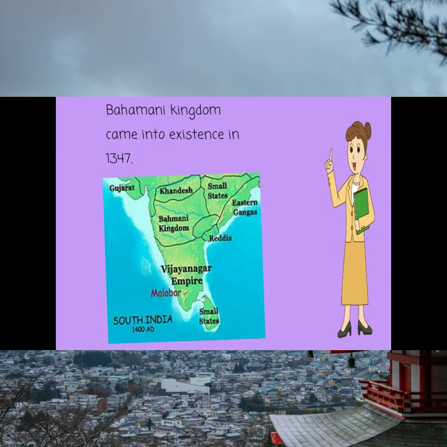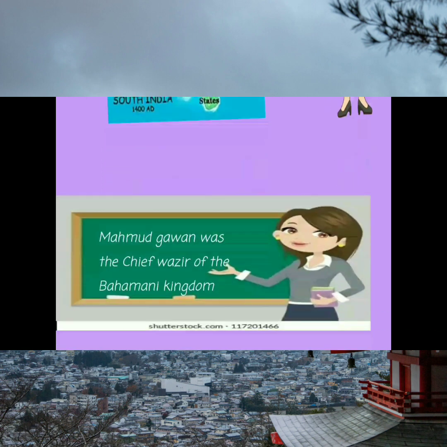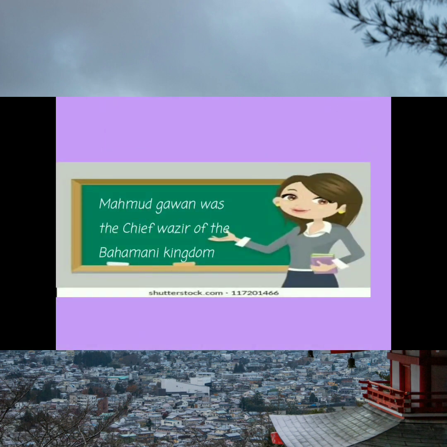The Bahmani kingdom came into existence in the year 1347. Again, you can see in this map the Bahmani kingdom just above the Vijayanagar Empire. The Vijayanagar Empire and the Bahmani kingdom were contemporary kingdoms of that time, and they were also common rivals. They were very strong rivals of each other, rivals in the sense of enemies. They had many wars against each other. Mahmud Gawan was one of the chief wazirs of the Bahmani kingdom, that is, a chief minister.